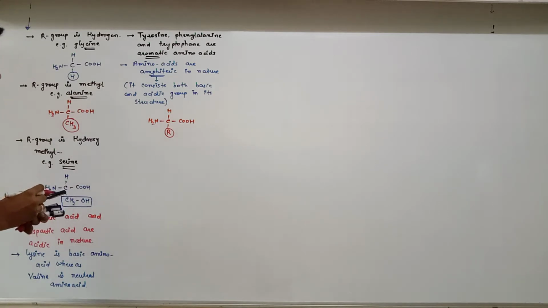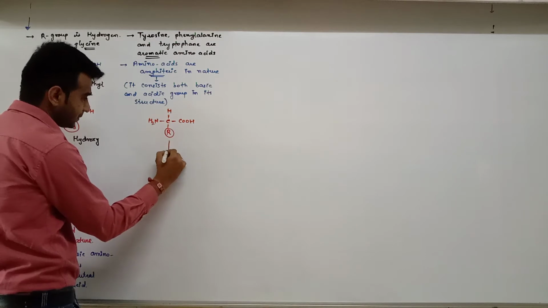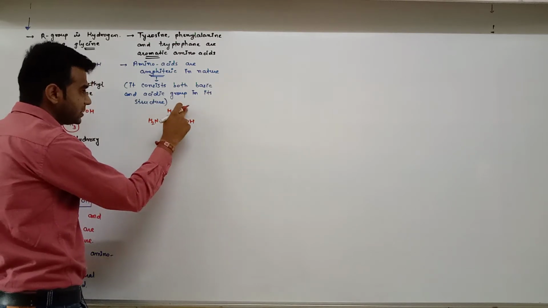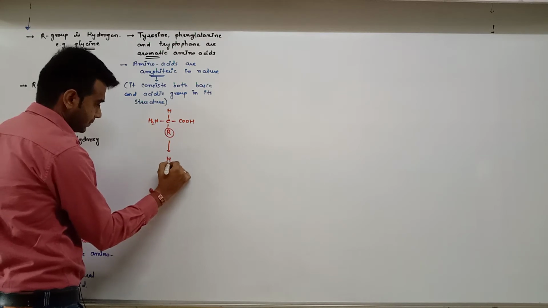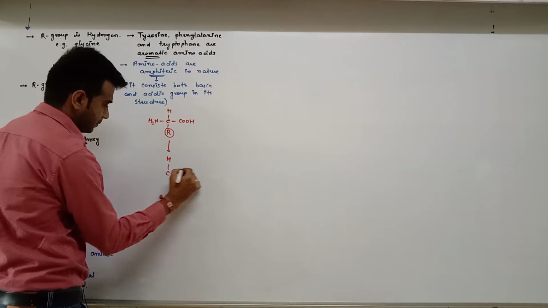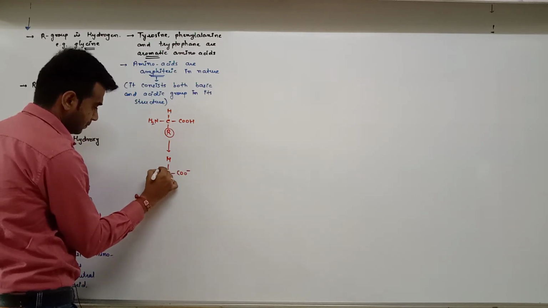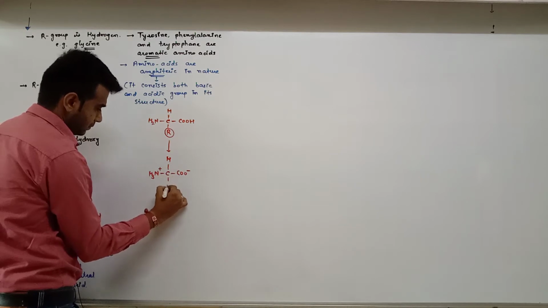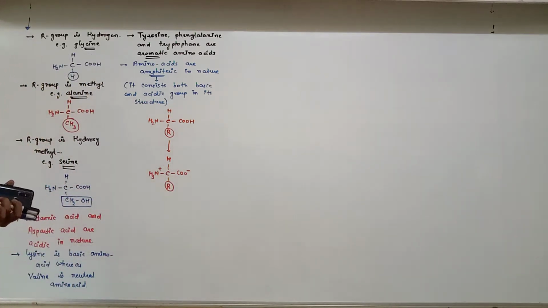Fine. So, from this structure, if I move the hydrogen to this side, this is known as a Zwitter ion.